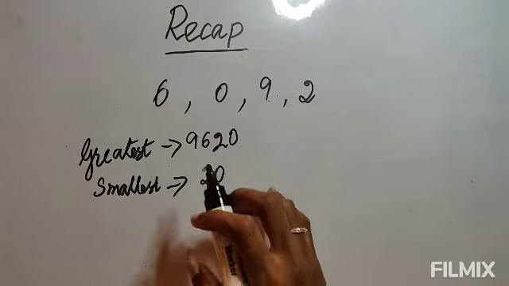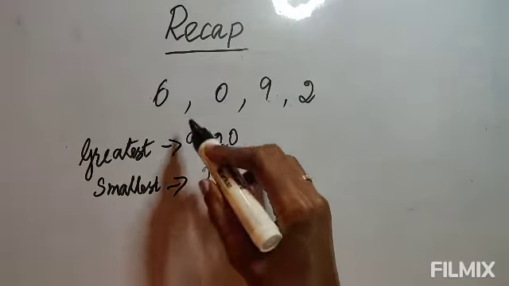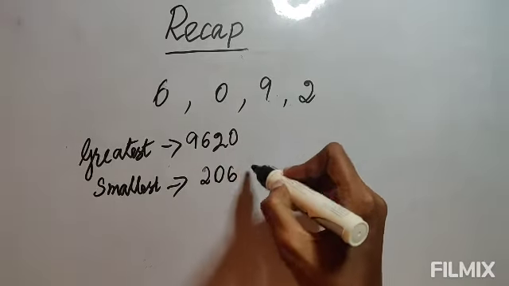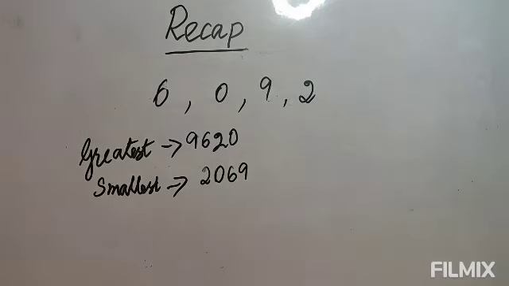Again 0 will come second. Then after that, now bigger than 2 is 6. Again bigger than 6 is 9. So 2069, this is the smallest number. This is the way you have to calculate.